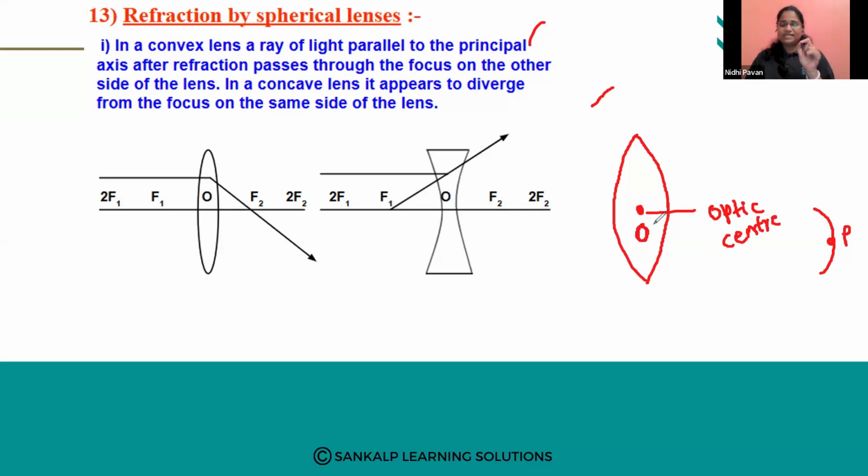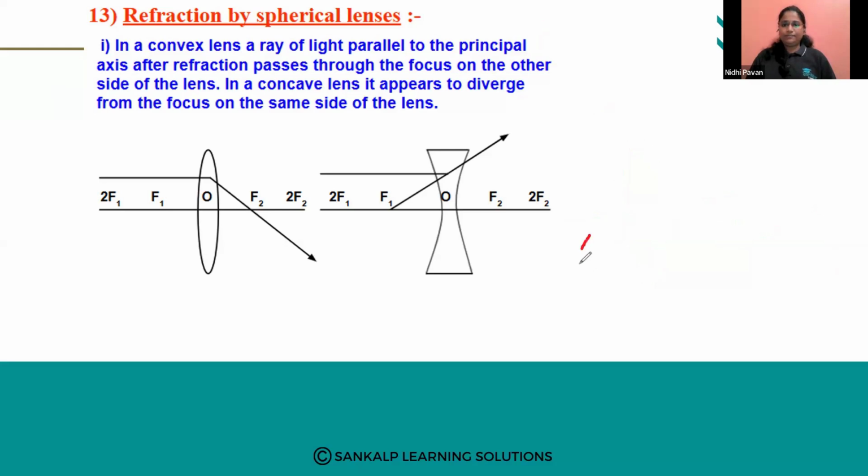Very, very important concept. If you don't understand the basics, you will not get in-depth knowledge of it. So the center of the lens is called the optic center, represented as O. And a straight line passing through the optic center is called the principal axis.